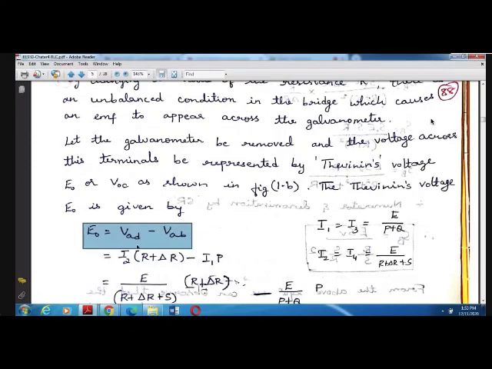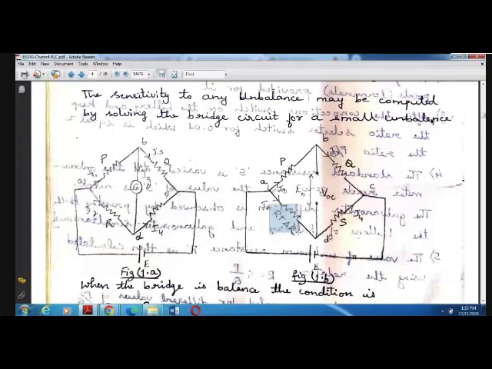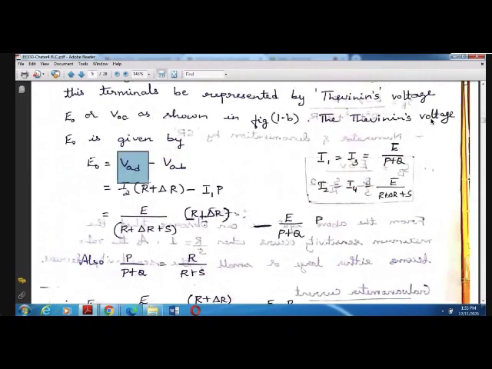What is VAD here? It is I2 into R plus delta R. This R is now replaced by R plus delta R. So VAD is nothing but the drop, that is I2 into R plus delta R, whereas VAB is equal to I1 into P. So now we are replacing VAD and VAB by the drops. Is this clear? Yes, ma'am.